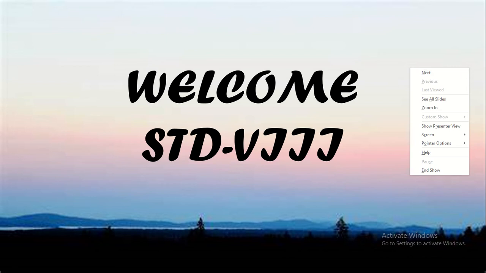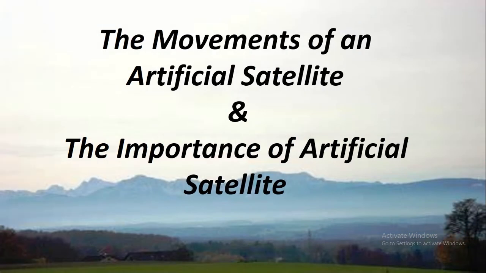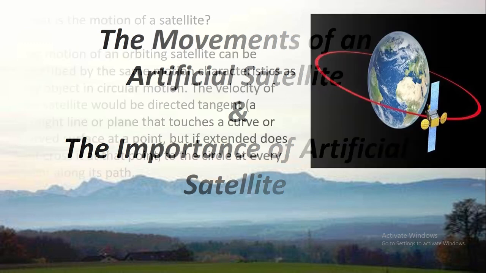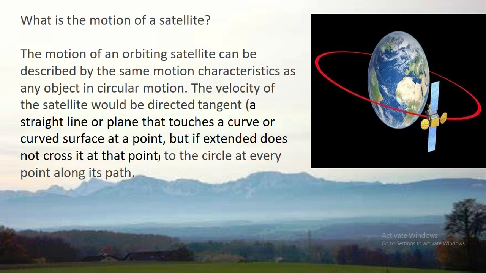Previously, we had completed the history and the development of the artificial satellites. Today, I am going to discuss the movements of artificial satellites and the importance of artificial satellites. Actually, for the orbital motion of a satellite around the Earth, there must be a centripetal force that is working inwards. So first we will know about the motion of a satellite.